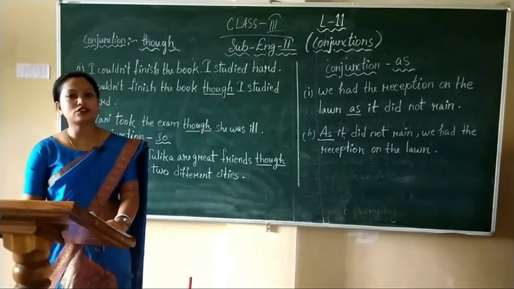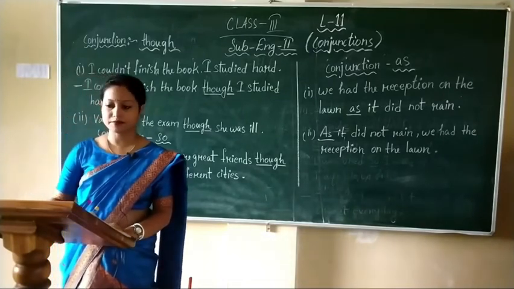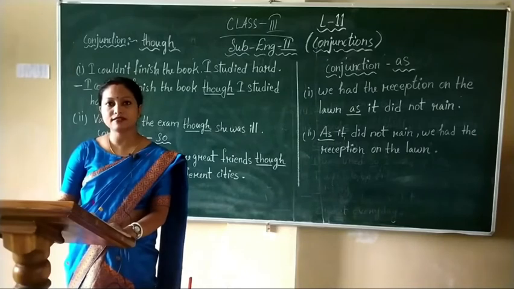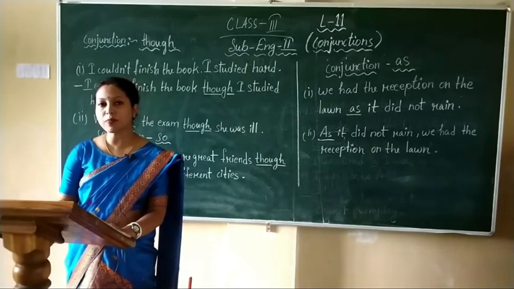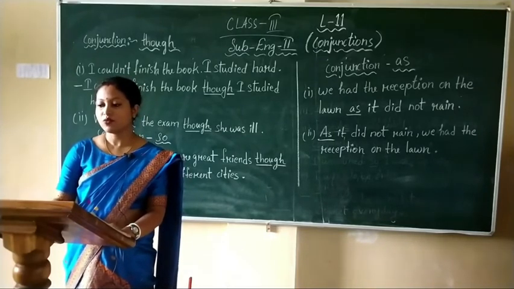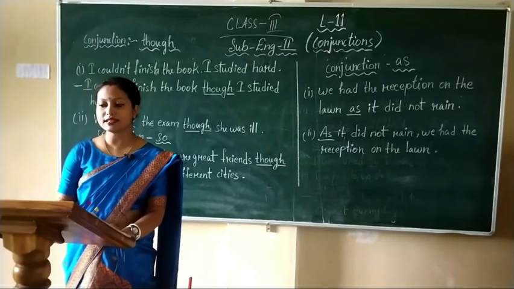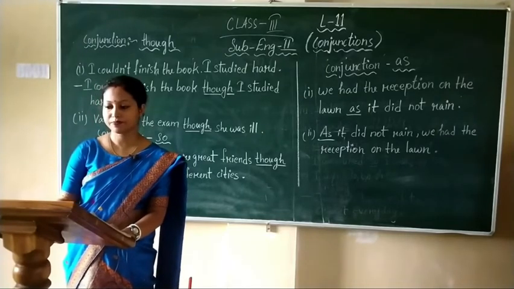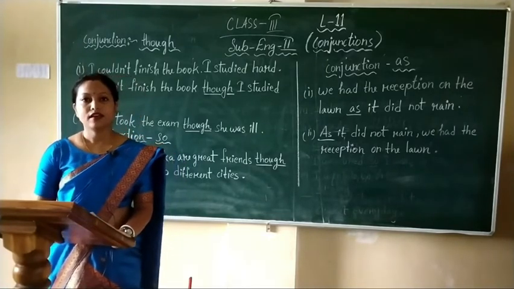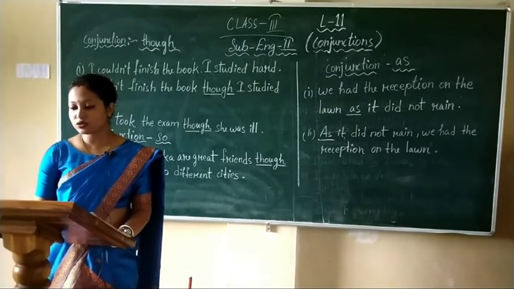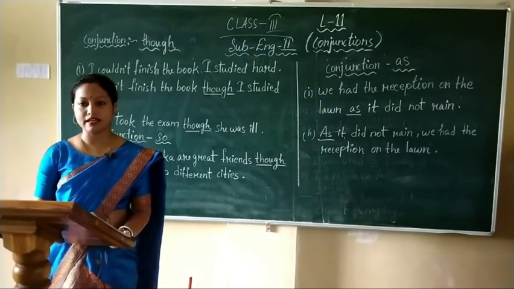Now next, let us talk about conjunction as. The conjunction as is used to join two parts of a sentence when the part beginning with as expresses reason. The conjunction as is generally used at the beginning of a sentence.